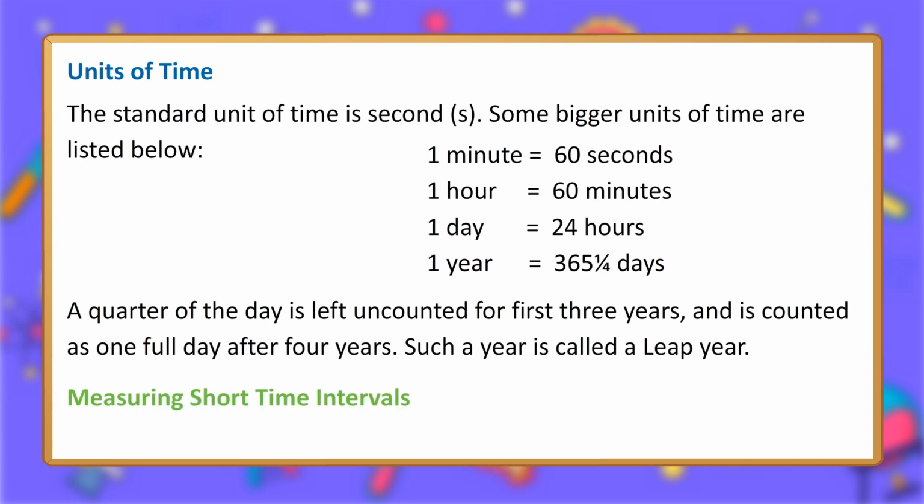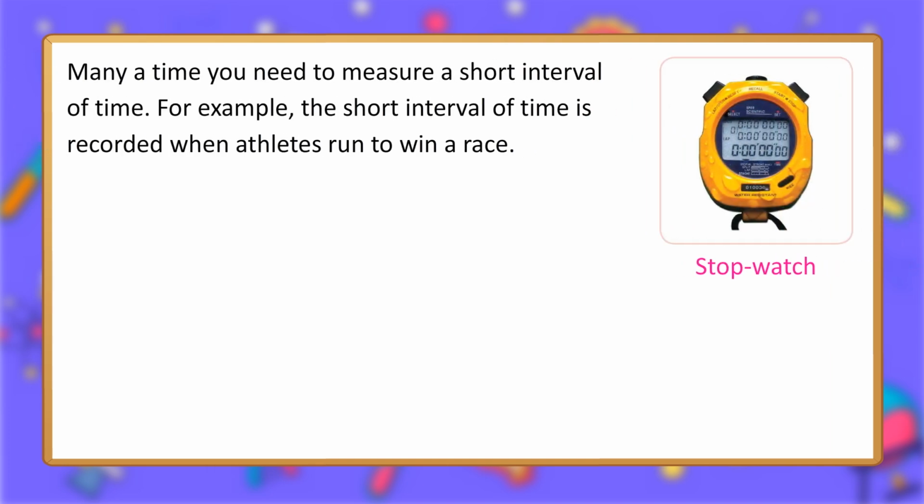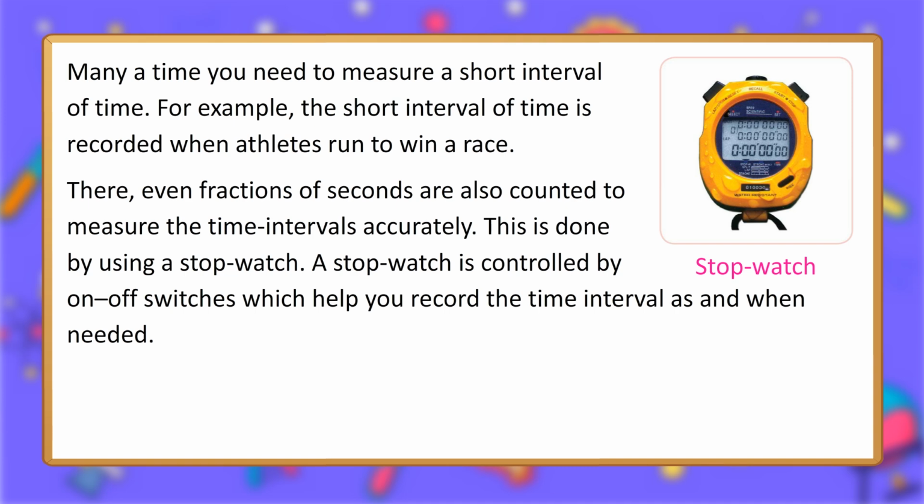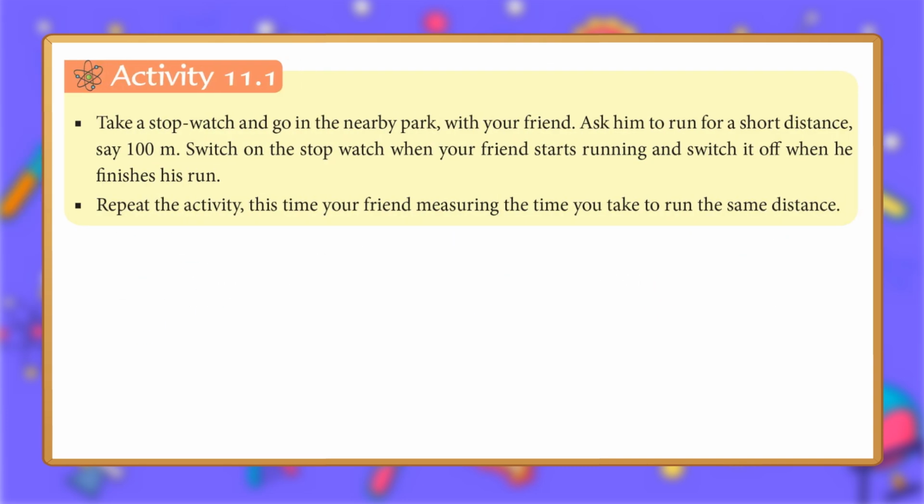Measuring short time intervals. Many a time you need to measure a short interval of time. For example, the short interval of time is recorded when athletes run to win a race. There, even fractions of seconds are counted to measure the time intervals accurately. This is done by using a stopwatch. A stopwatch is controlled by on-off switches which help you record the time interval as and when needed.